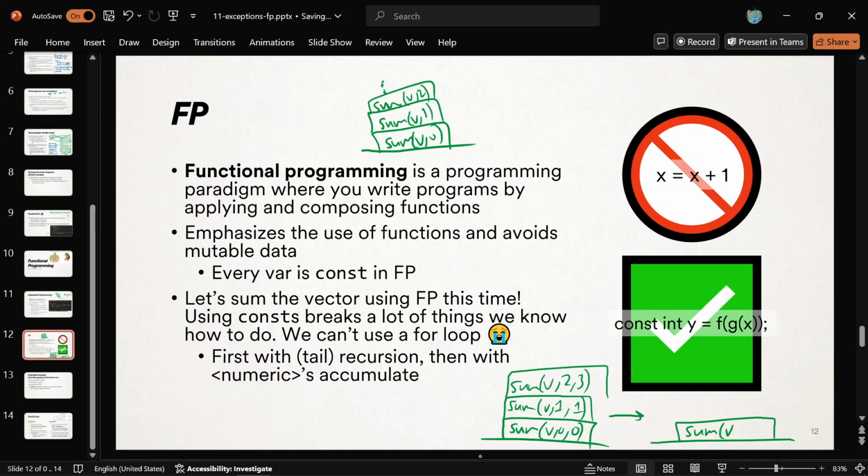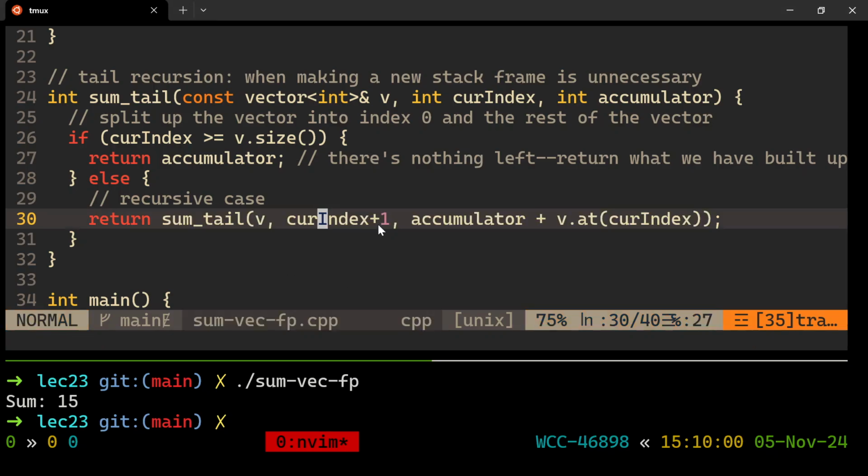It'll turn, like, all right, you wanted to call it this way? You wanted to return v11? It's like, I'm just going to change that one to do that one instead. Sum v11. There's no extra work to be done. This is very advanced. It's okay if you don't understand it. I'm not going to test you on it, but it's just going to reuse the old stack frame. That's the idea. We can reuse